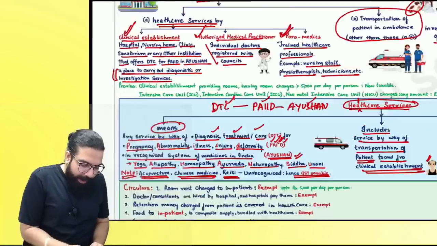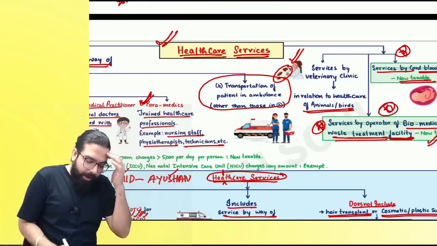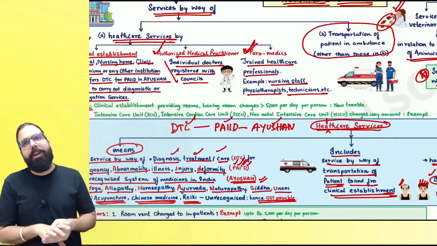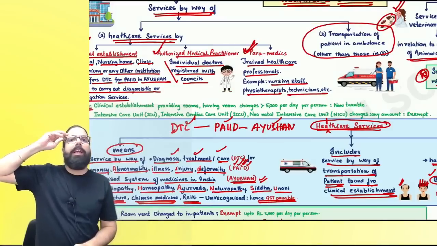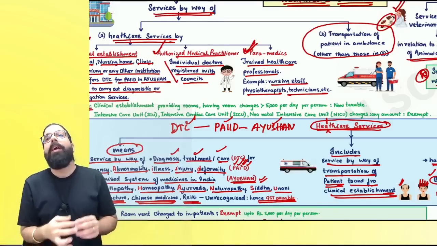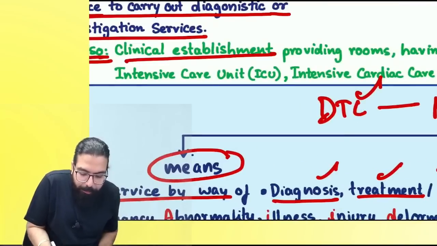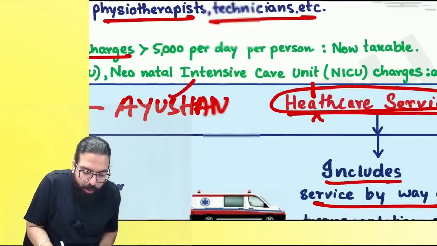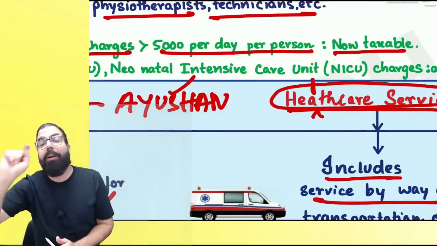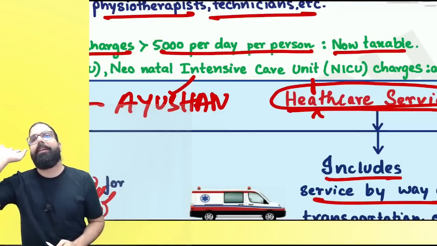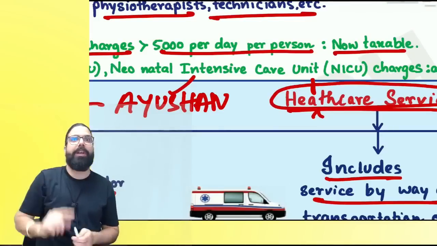Next. Everyone, over here there is a proviso which got inserted. Number one, what is the amendment entry over here? Now, listen to me very carefully. When you go to a hospital, hospitals nowadays look like a five-star hotel. Correct or not? So government is going ahead and saying, if one person is admitted in a hospital, and the hospital room rent is more than 5,000, a clinical establishment providing rooms having charges more than 5,000 per day per person will be now taxable. All other services will be exempted. But on that room rent, they are going to charge the tax, if room rent is more than 5,000 rupees. More than 5,000. Don't forget. Can I go ahead, everyone?